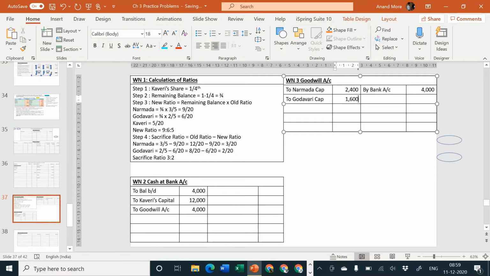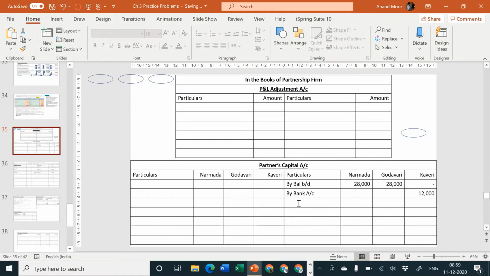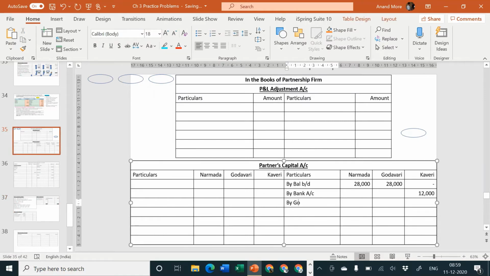Next part. So I think goodwill account is telling there is no opening balance to goodwill account, so we are already out of this situation now. But yes, second effect of this 2,400 and 1,600 is yet to be given. Where to give the second effect? It will have to be given to partners' capital account credit side by goodwill account. 2,400 and 1,600.